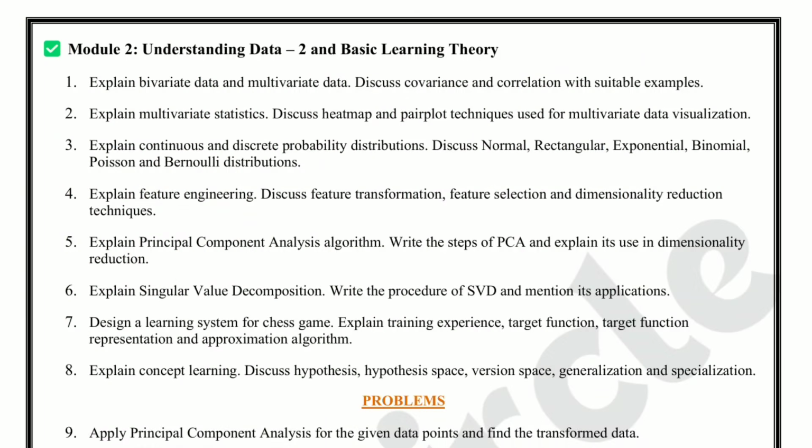Module 2, Understanding Data 2 and Basic Learning Theory. Here, question number 1. Explain bivariate data and multivariate data. Discuss covariance and correlation with suitable examples. This is important. Understand the difference between bivariate and multivariate data and revise covariance and correlation formulas.